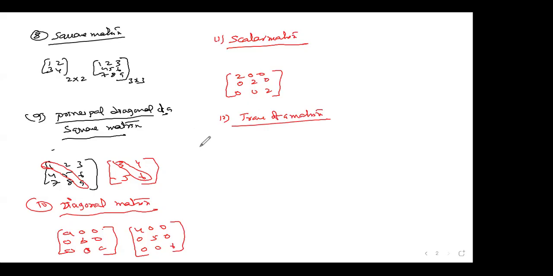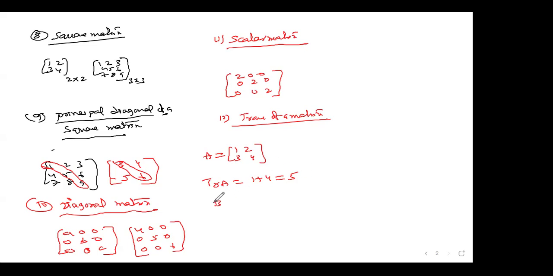What is the trace of a matrix? It is possible only in the case of a square matrix. For example, if I say trace of A, it means the sum of the principal diagonal elements of a square matrix. The sum of the principal diagonal elements of a square matrix is called its trace. What is the trace of A here? 5.